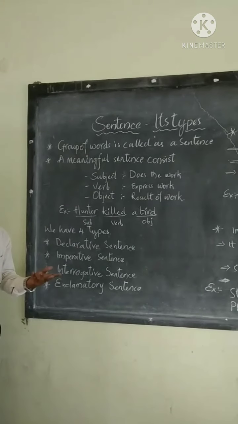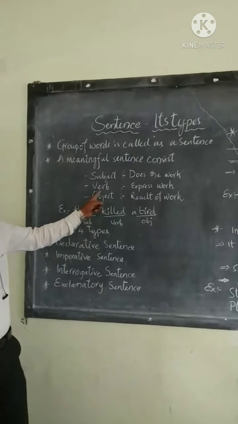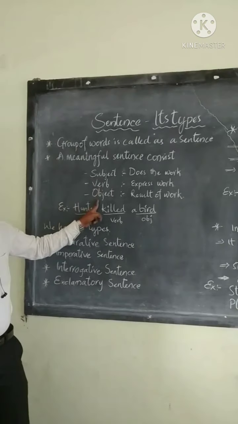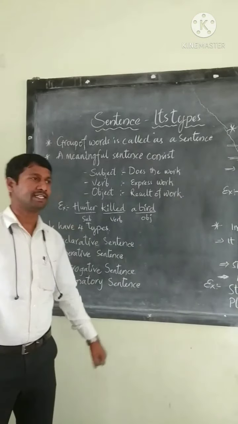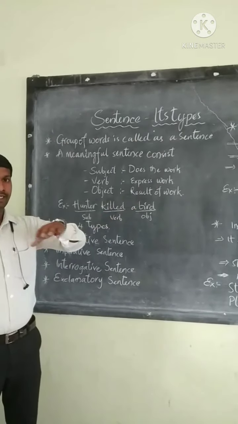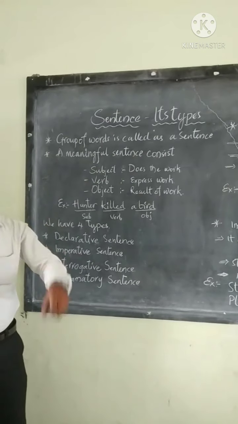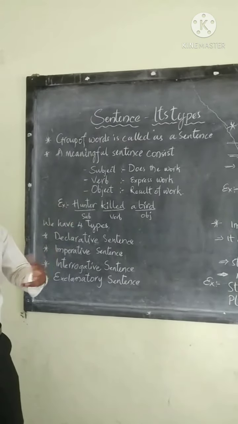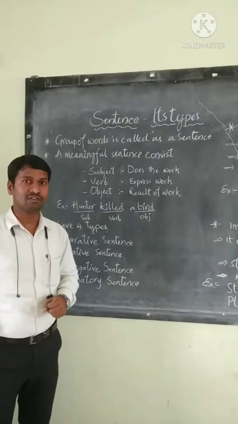Verb. Verb stands for work. A word which expresses work is called a verb. And object, mostly it would be the ending part of a sentence. Object takes the result of the work. Simply, the subject does the work in the sentence, the verb expresses the work, and the object takes the result of the work.